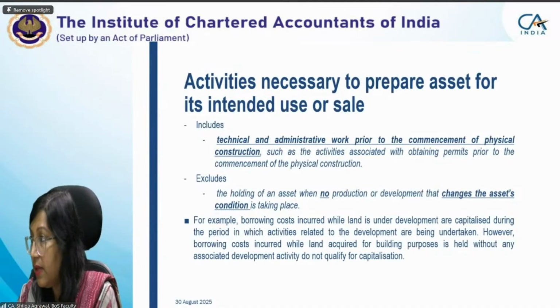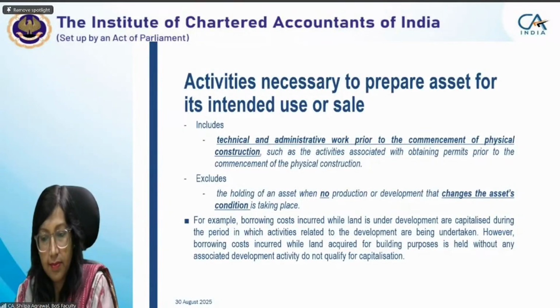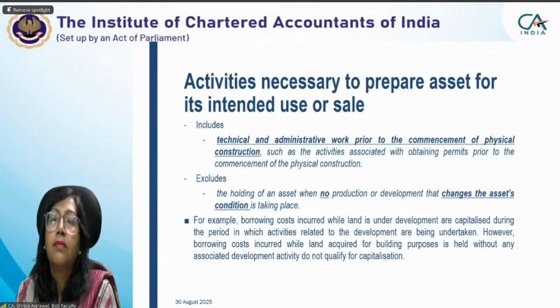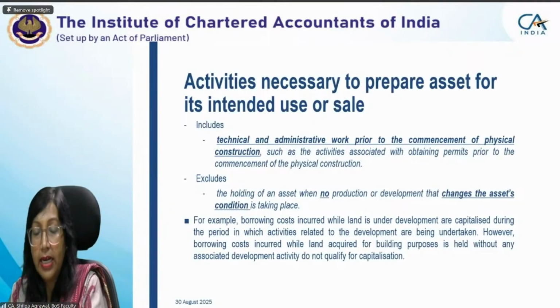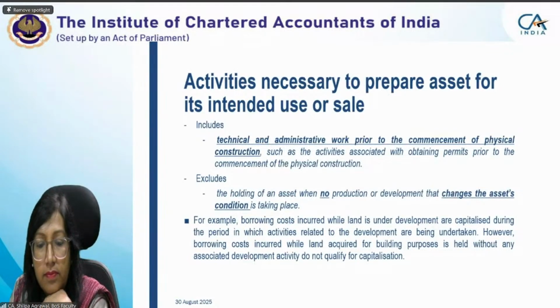Okay? Clear to everybody? Ma'am, my understanding is that we have started the building construction, for example. After constructing the building, we borrowed the loan also, so we are eligible to include the borrowing cost. Suddenly, heavy rain came and stopped the construction activity for 3 months. We'll come to that. That is suspension of capitalization. I am talking about what is excluded: holding of an asset when no production or development that changes the asset's condition is taking place.